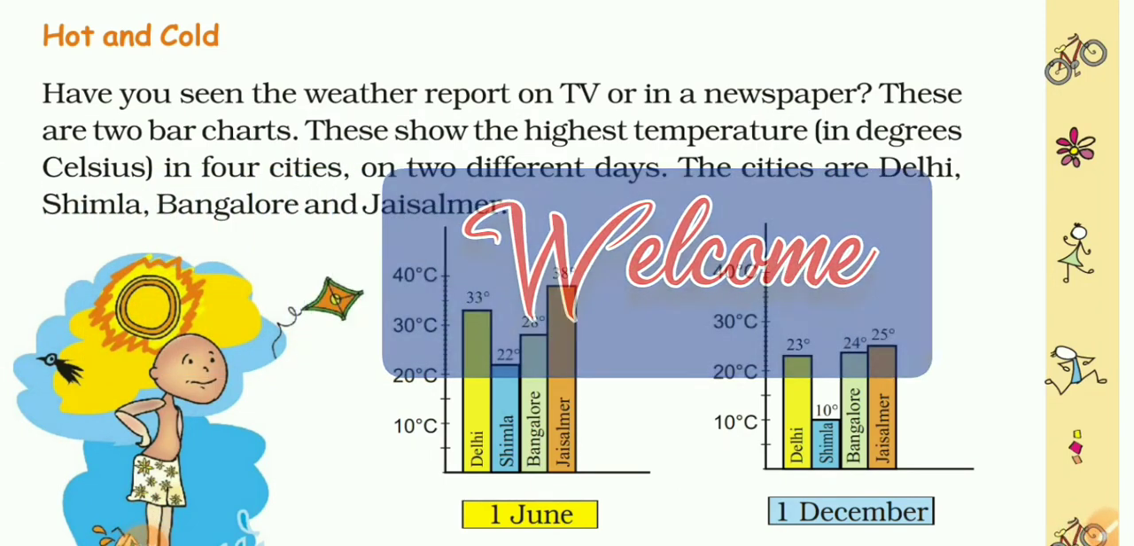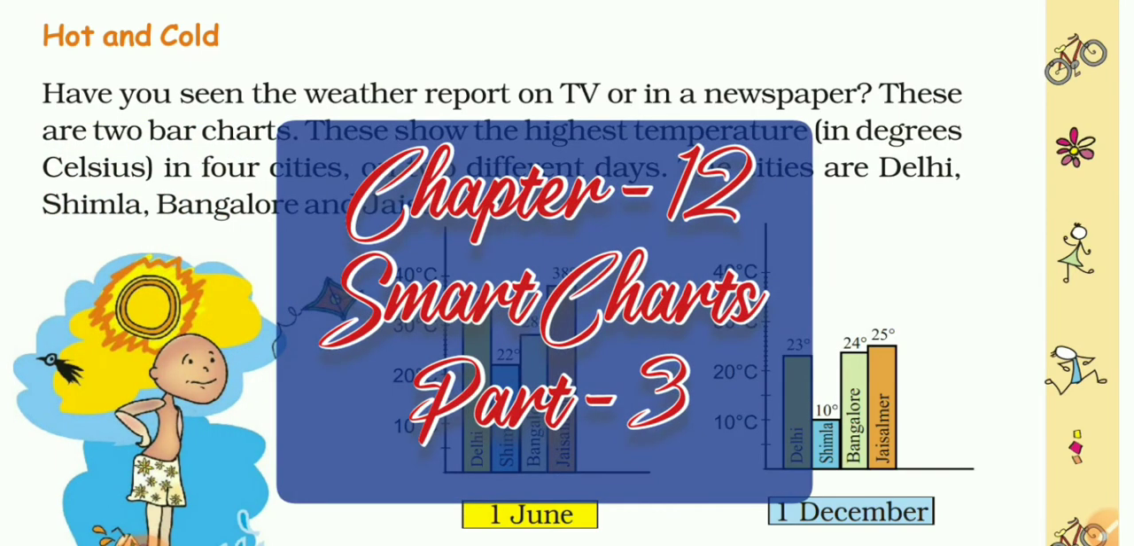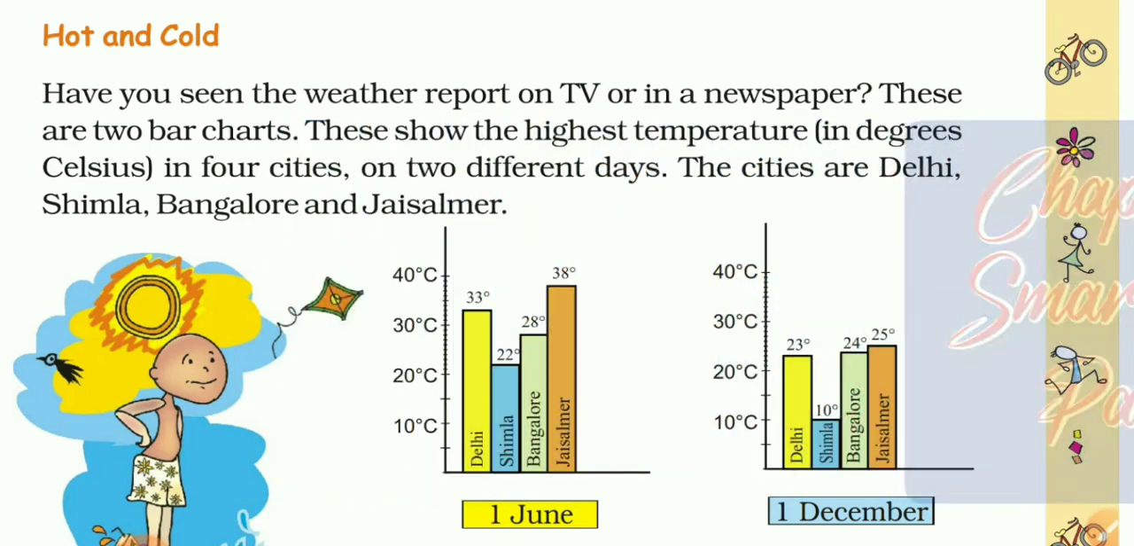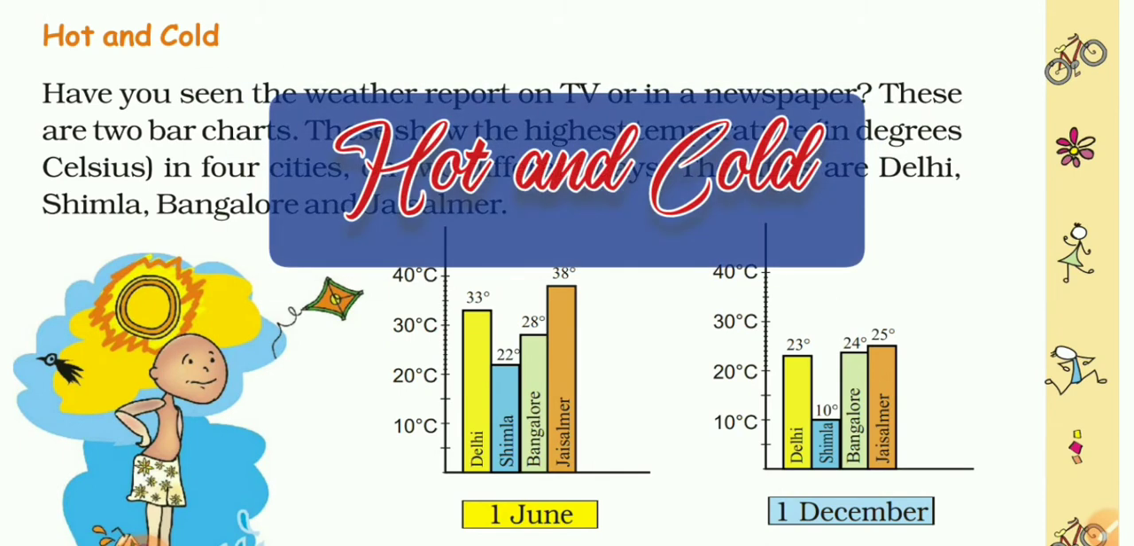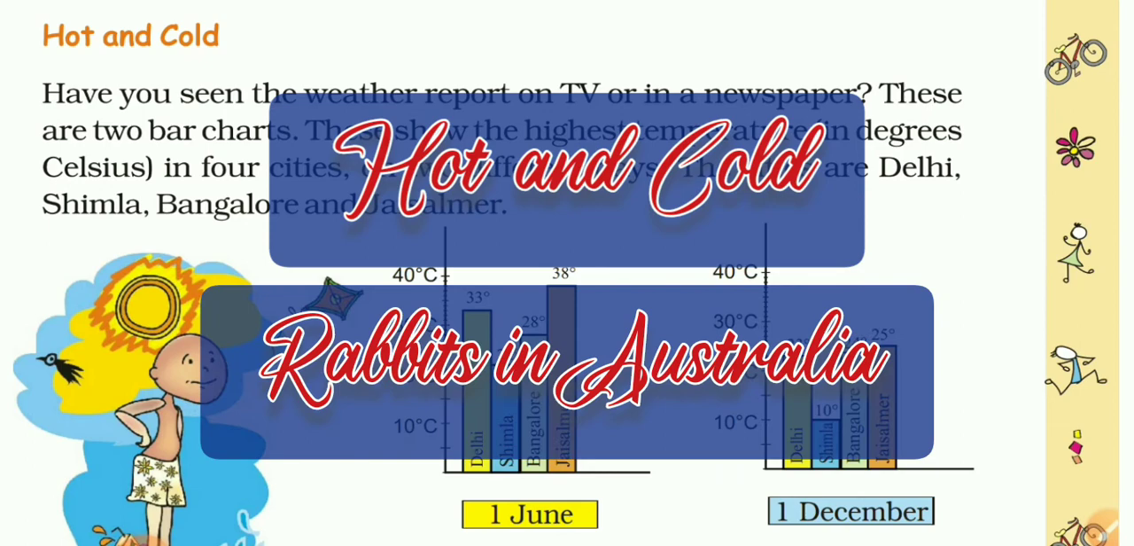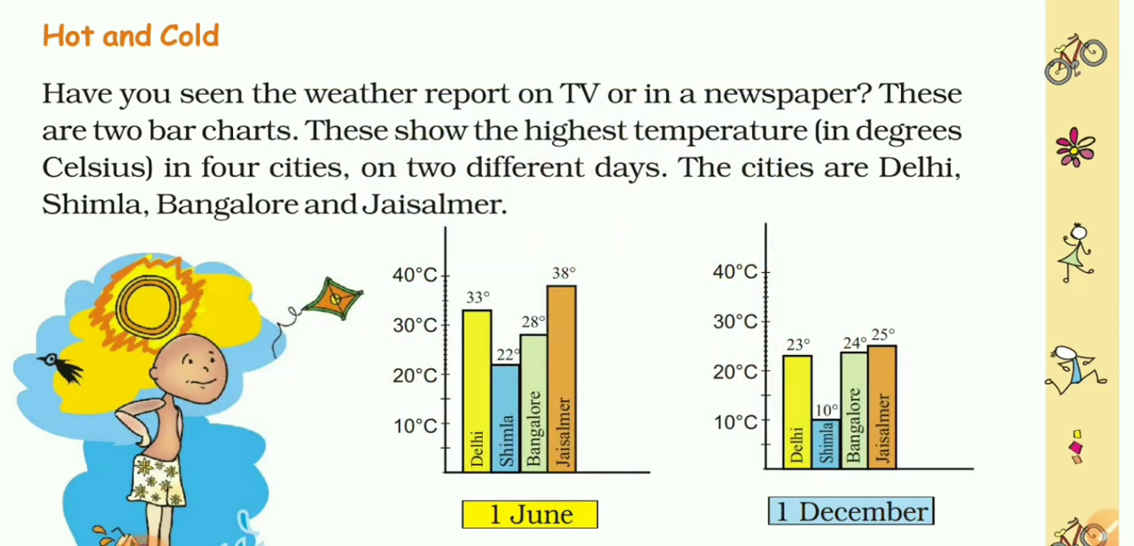This is the third part of the 12th chapter, Smart Charts, of class 5 subject mathematics, and I am Jay Prakash. Let's start the class. Now let's have an overview of today's class. The first topic is hot and cold and the second is rabbits in Australia. These topics are based on bar charts.